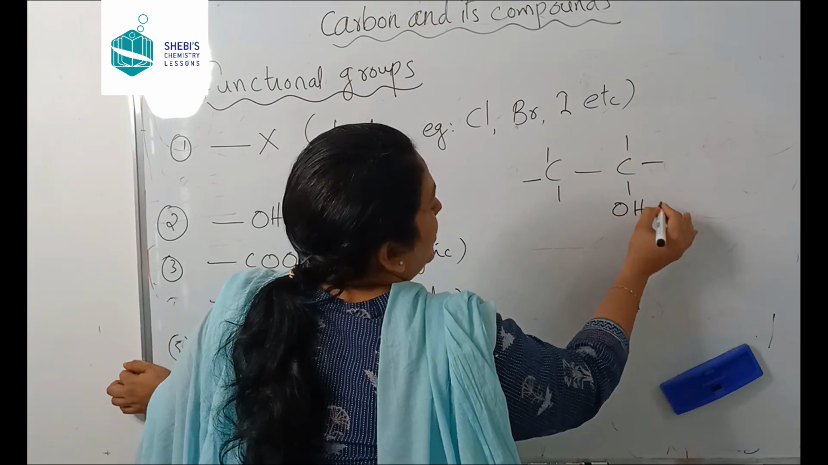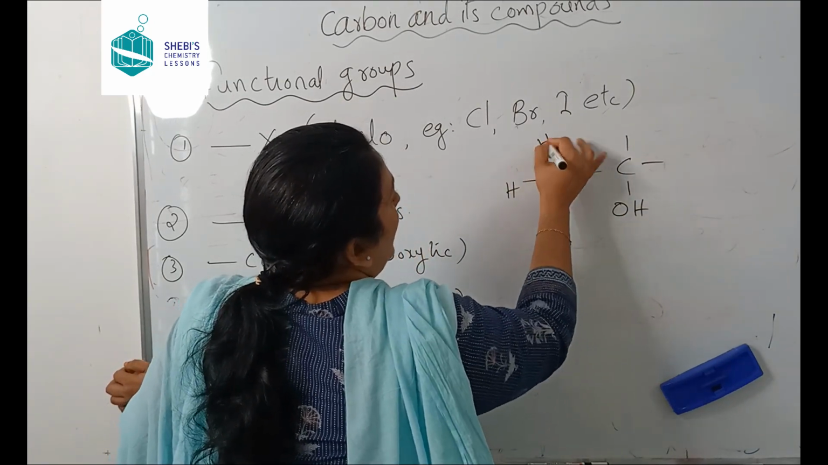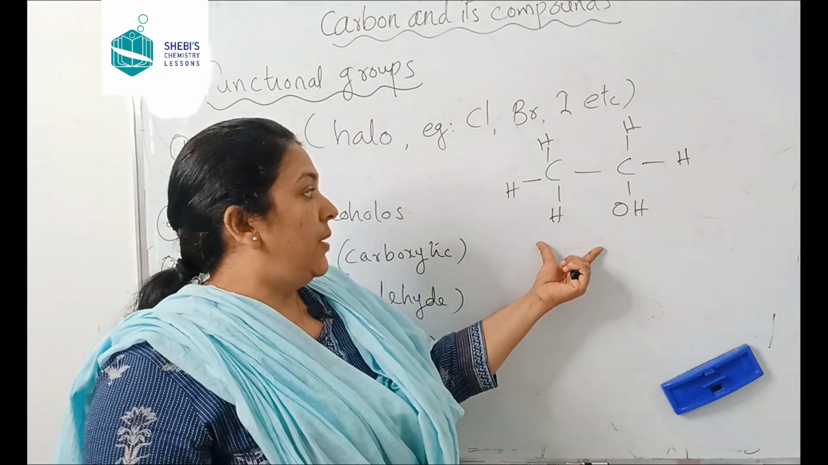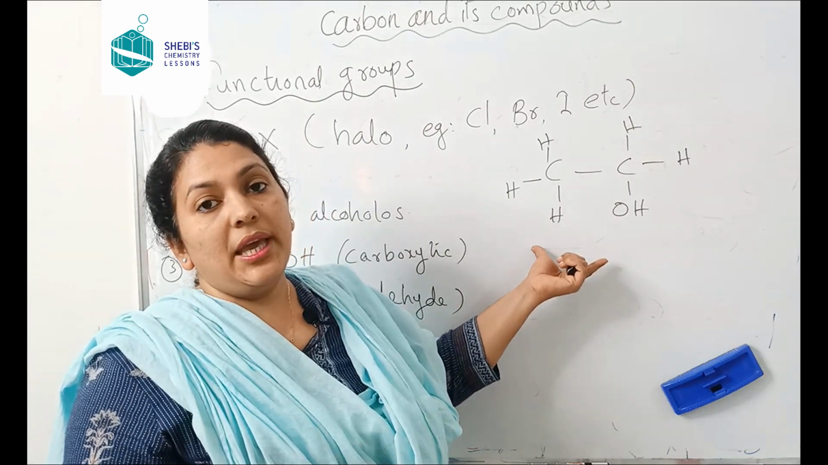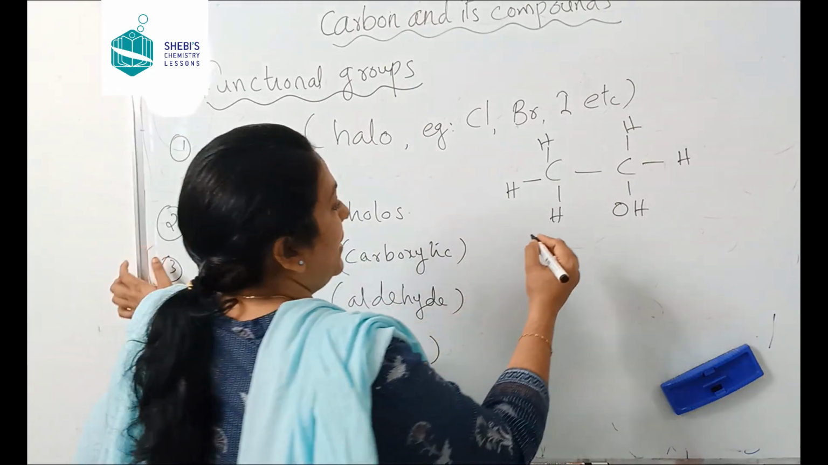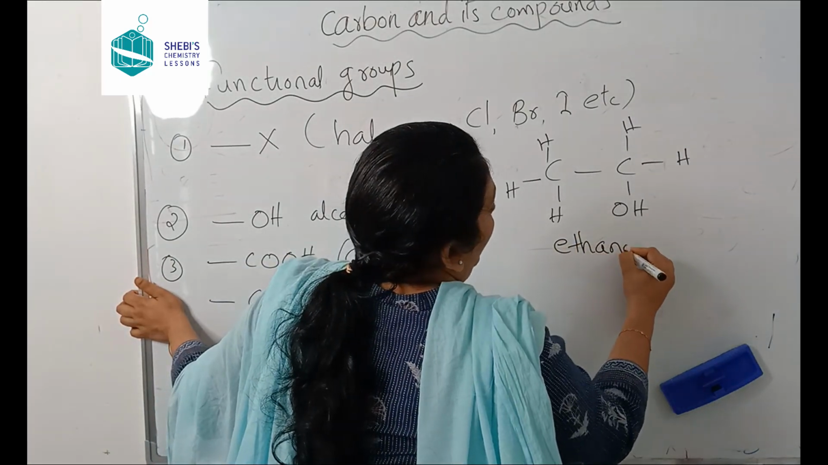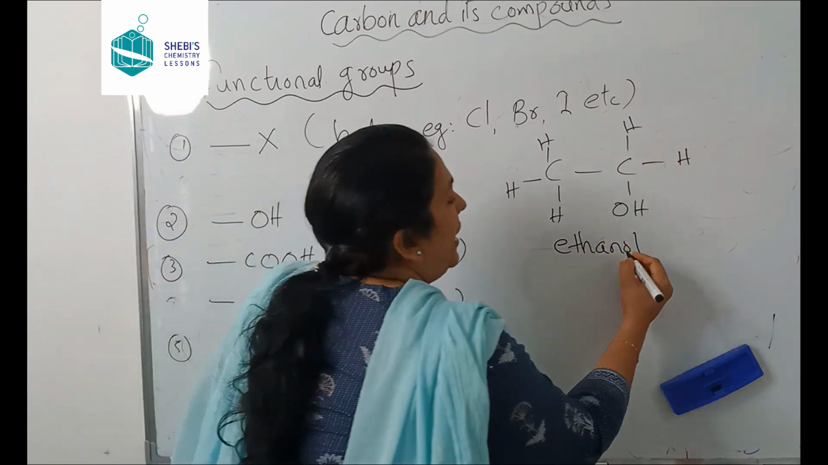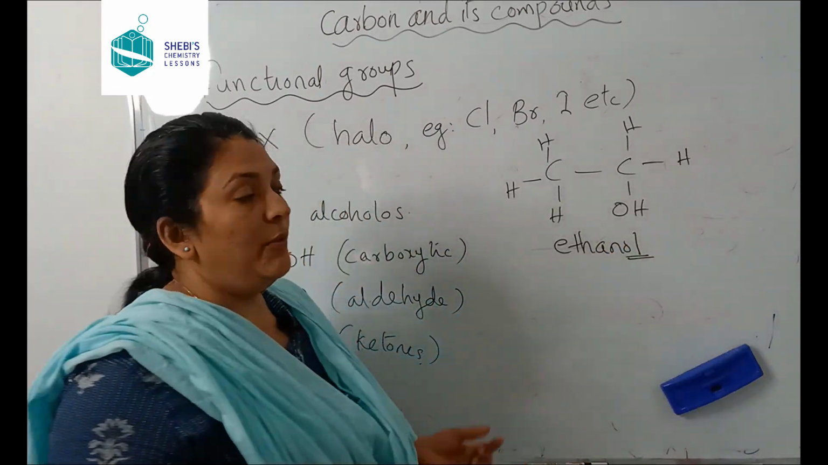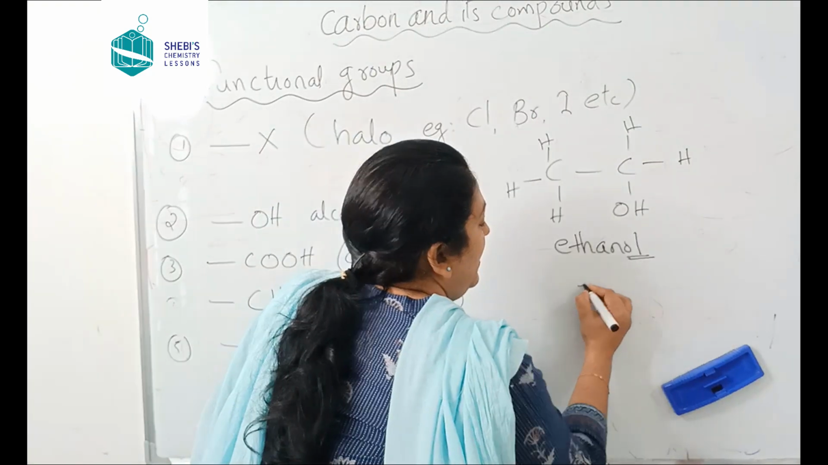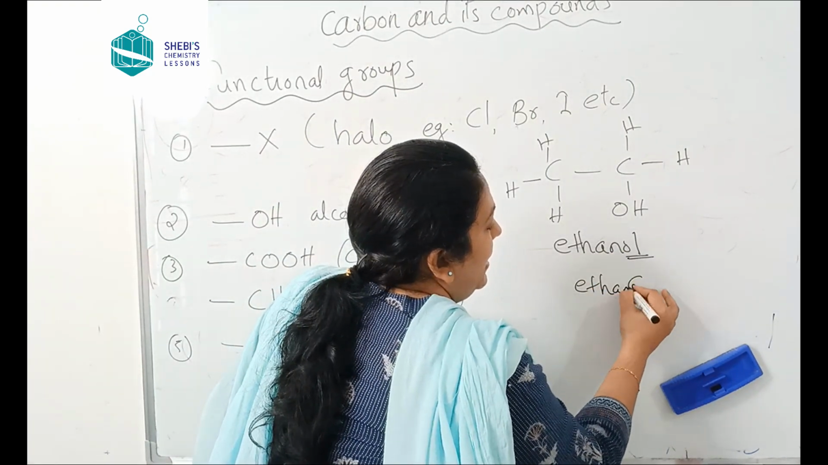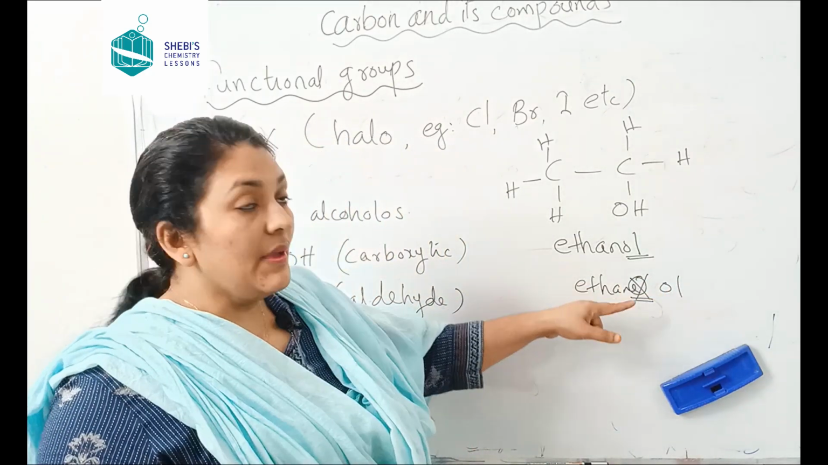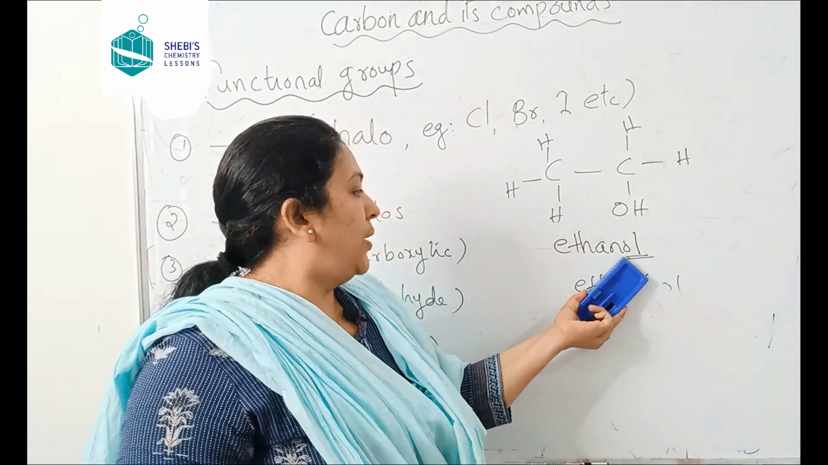Suppose one OH is attached here and everywhere else a hydrogen atom is attached. What is the name of this compound? Now it is not ethane, right? It became ethanol. If an OH group is attached to a carbon chain, the name will end with OL. From ethane, the E will be cut, and instead of that E, OL will be attached. So it became ethanol now.